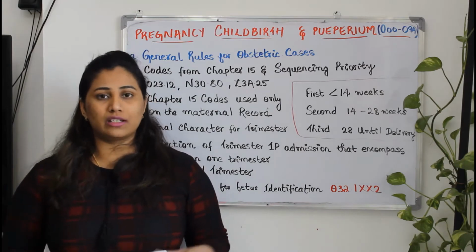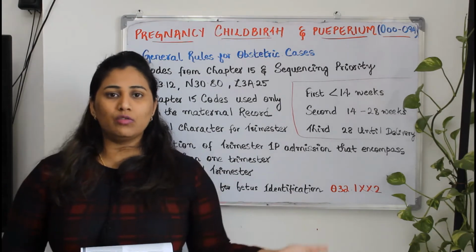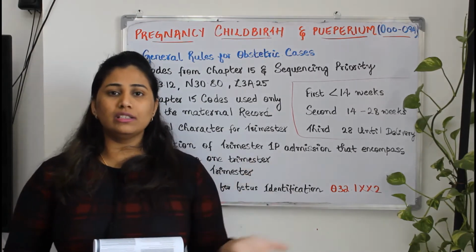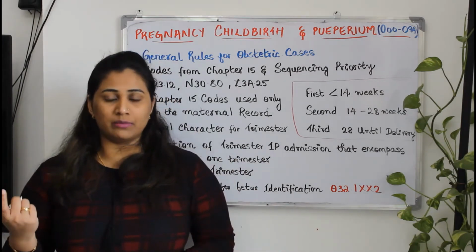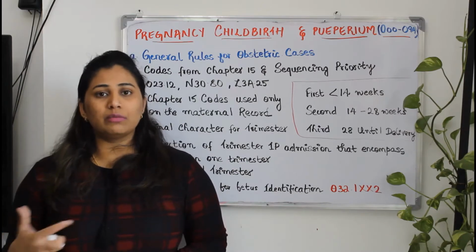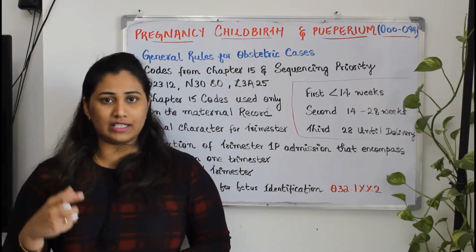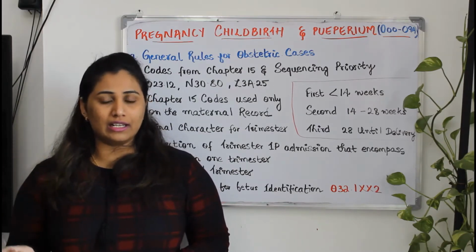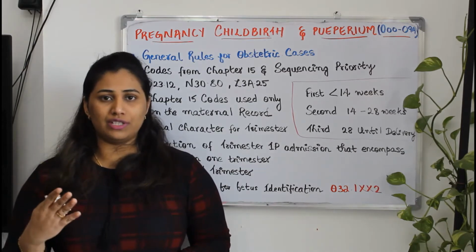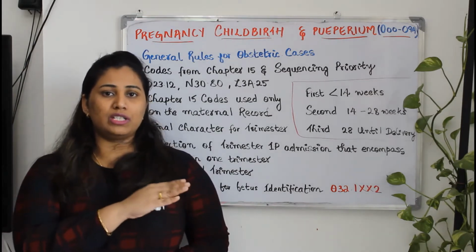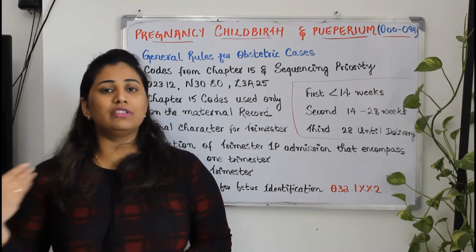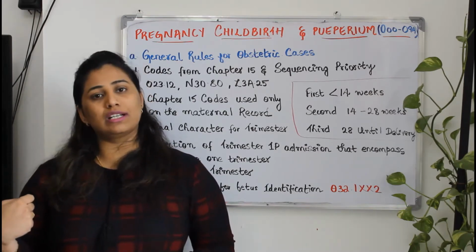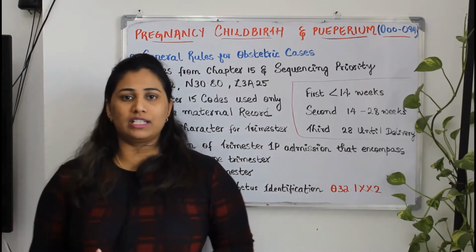Vomiting also is categorized into two, early vomiting and late vomiting. If it is early vomiting, we have a specific condition called hyperemesis gravidarum. Hyperemesis gravidarum is nothing but excessive vomiting in pregnancy. That we will be categorizing based on the weeks of gestation. If it is below 20 weeks, we will consider it as early vomiting in pregnancy, and if it is after 20 weeks, we will consider it as late vomiting in pregnancy.